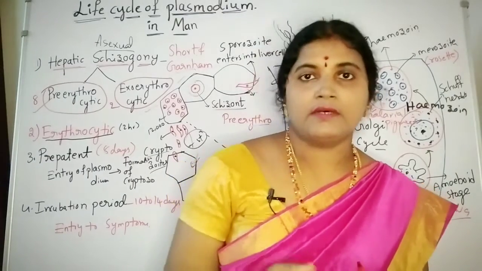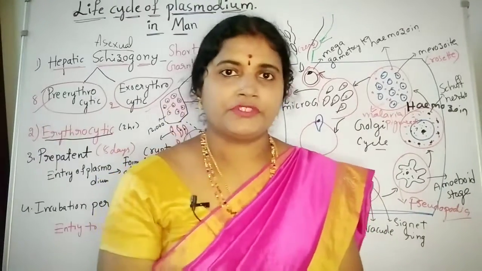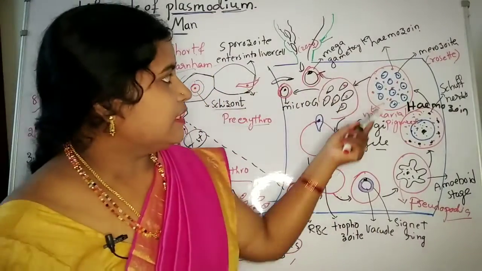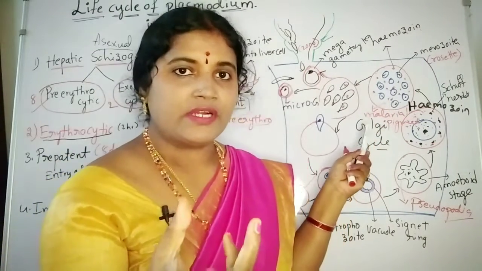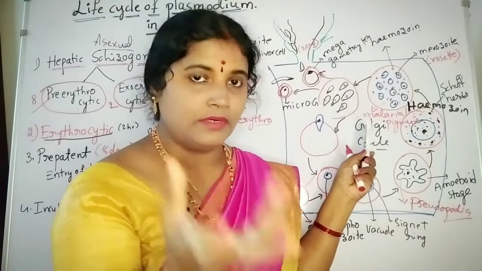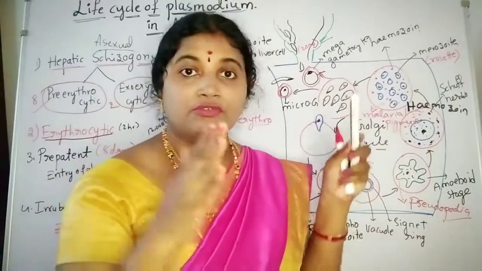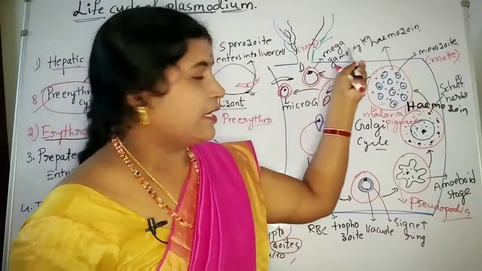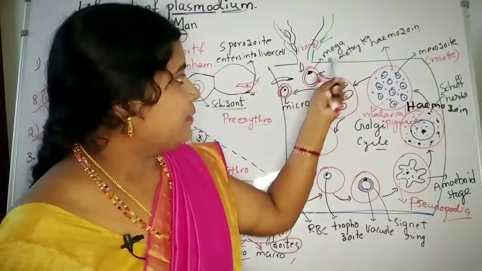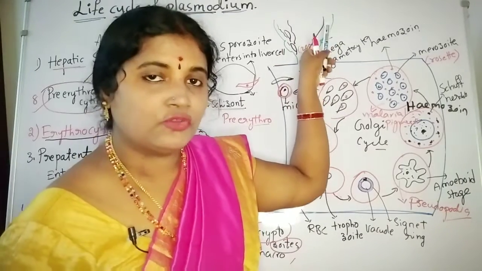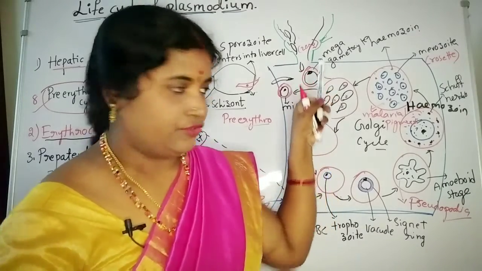So when the malaria patient goes for a diagnosis test, what is seen is these malarial pigments. After that it is going to form merozoites; the erythrocytic cell is going to burst and release the merozoites, and those merozoites convert again into microgametocytes and macrogametocytes. These gametocytes again enter the mosquito body forming gametes, and then another life cycle is going to start.